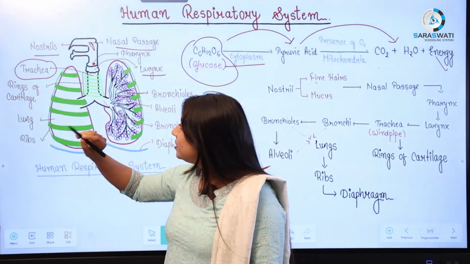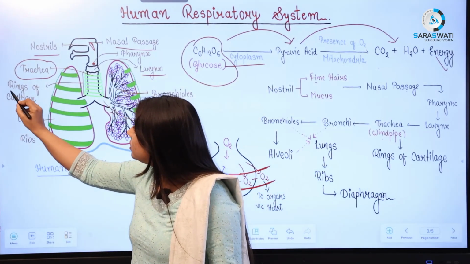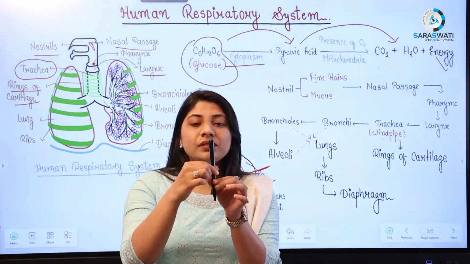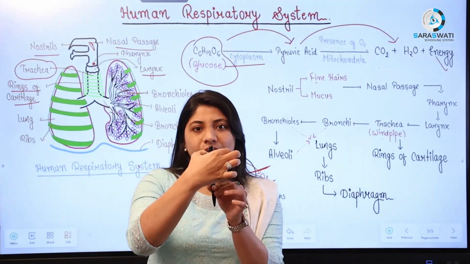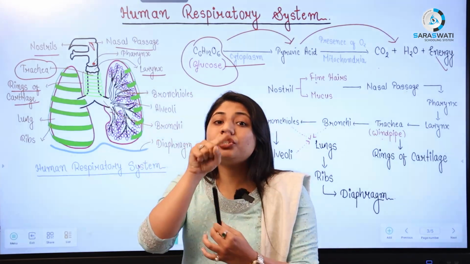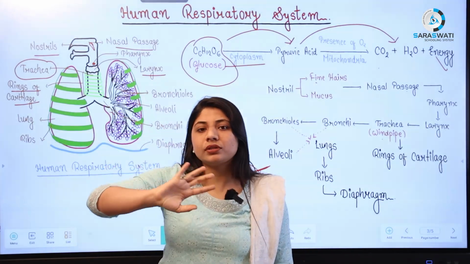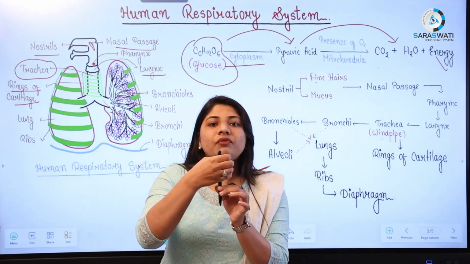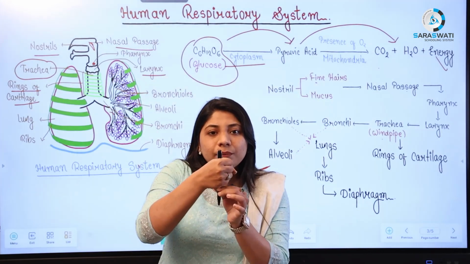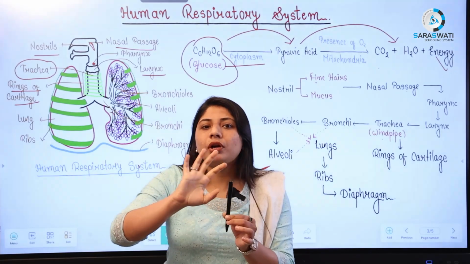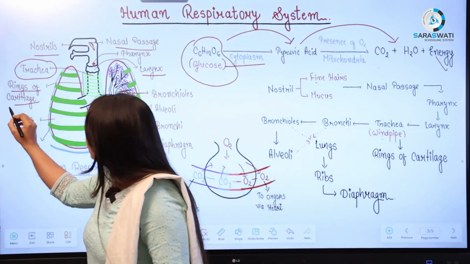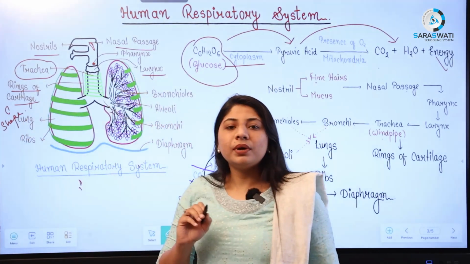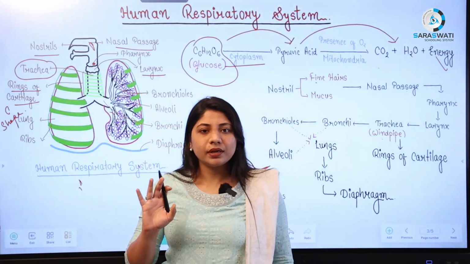If we talk about this trachea, here you can see this green portion, which is known as the rings of cartilage. For example, this is the trachea, and it is covered with rings of cartilage like this, but they are C-shaped rings. They are not fully round, not a circle. Why is it not a circle? Because whenever you inhale air, the trachea will expand. If it were fully covered, this part could not expand. That is why these rings are C-shaped. Approximately 16 to 20 rings are present.